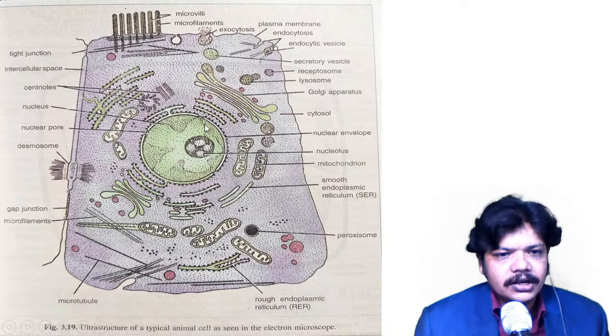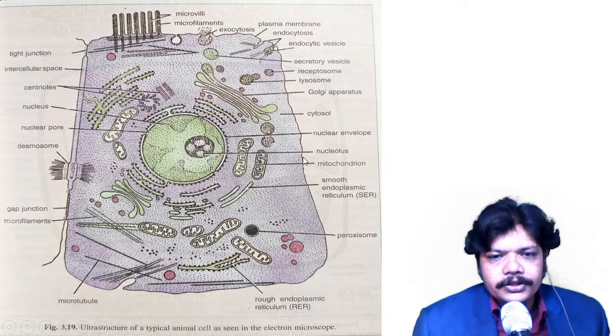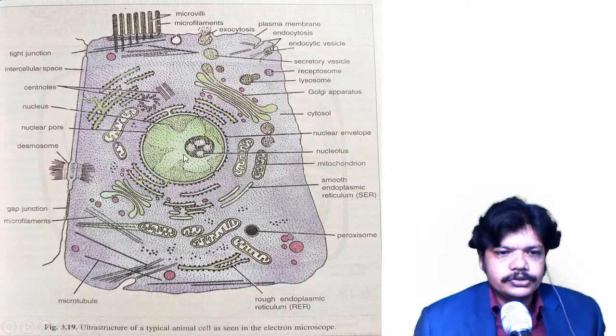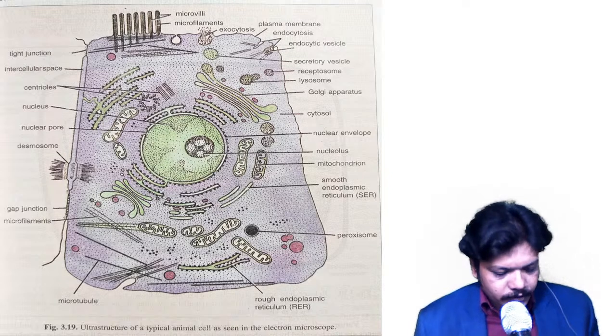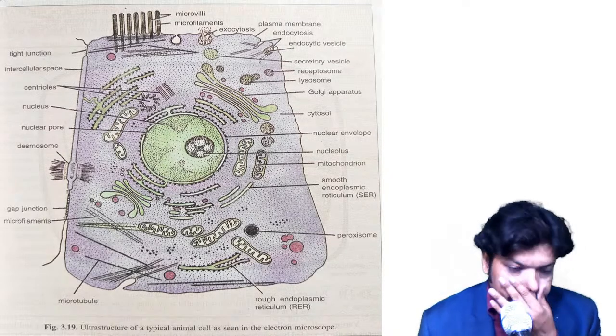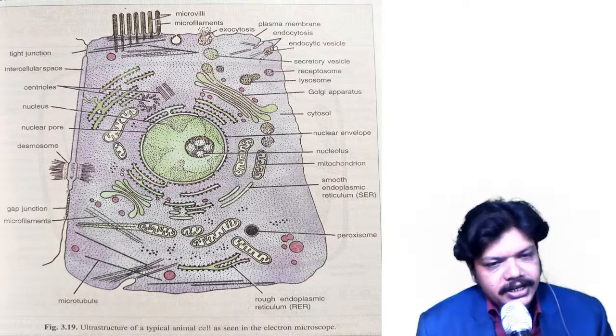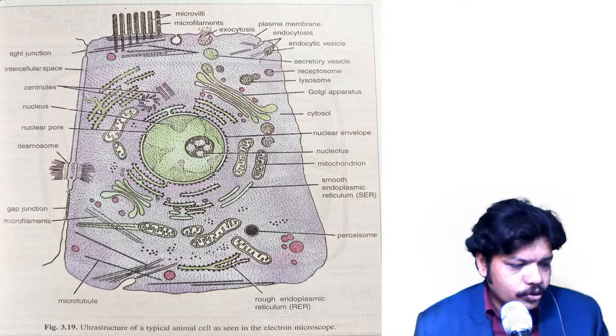Nuclear envelope is there. Here we can see this is the nuclear envelope. This circle-like shape is there. Then nucleolus, this is the nucleolus. Just remember nucleus and nucleolus.